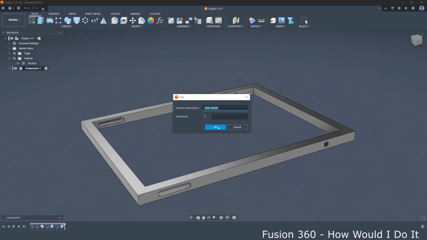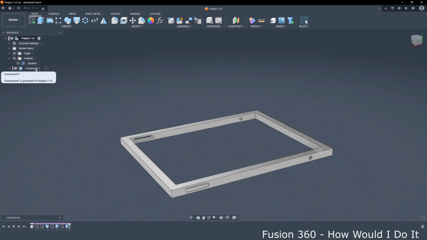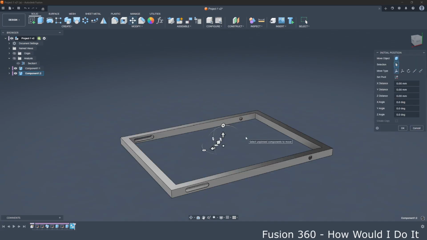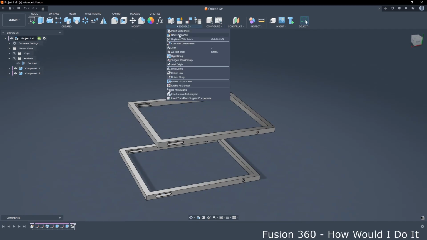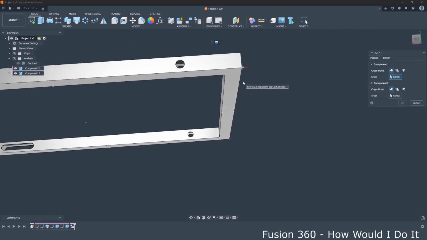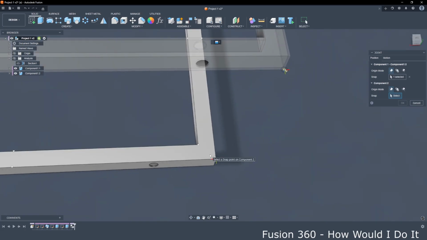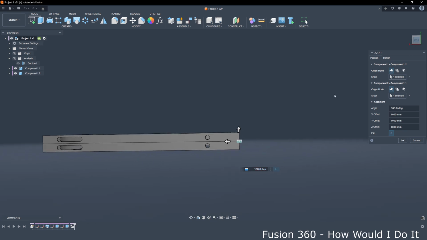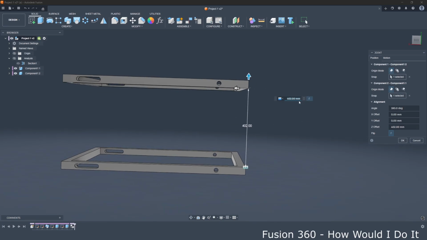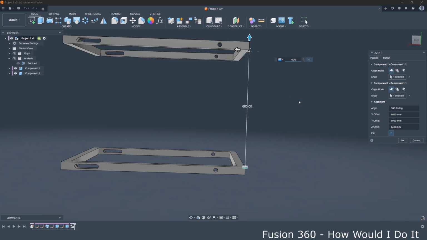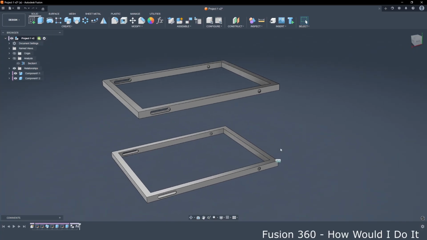Let's save model. Now we will copy this component, go to here, Control C, Control V, and copy this component, and we will place it, join, and let's say we join this point and this point, but we will say that distance would be 600 or 500 millimeters. Let's say this at this point.